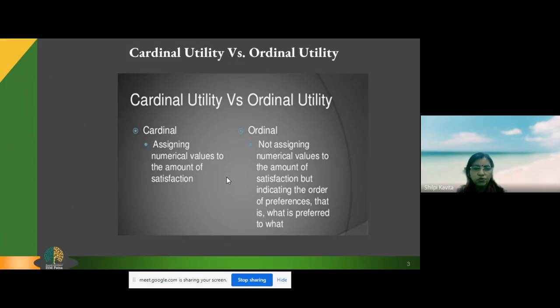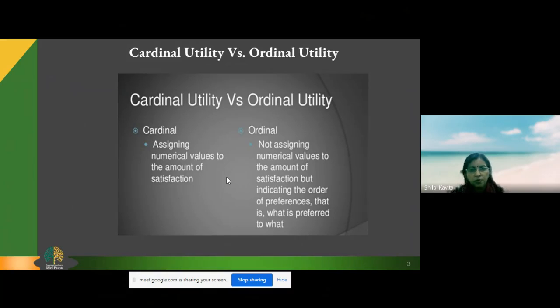Coming back to the cardinal approach, they give numeric values to the amount of satisfaction. Like if I consume an ice cream cup, then I'll be having 10 utils. This is just an example. That means they are assigning numeric values, saying I am getting a satisfaction of 10 when I consume an ice cream cup.